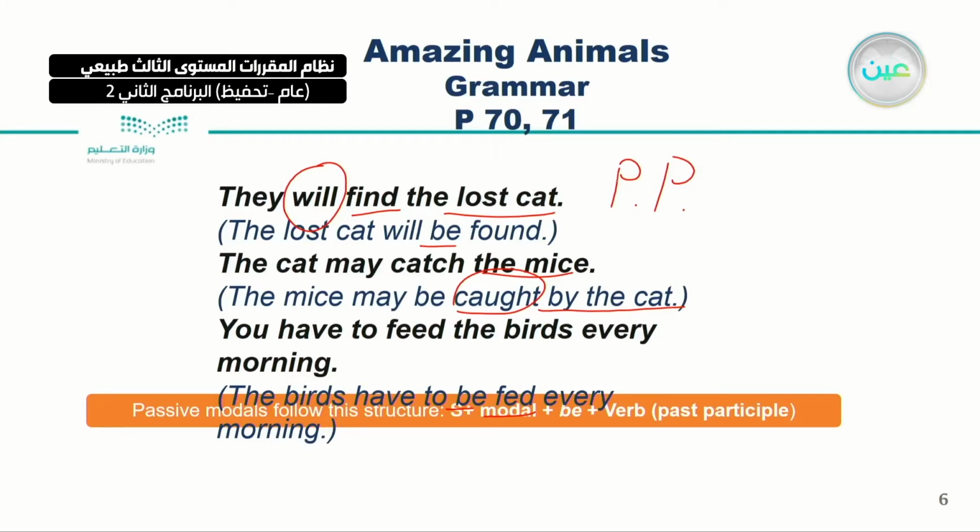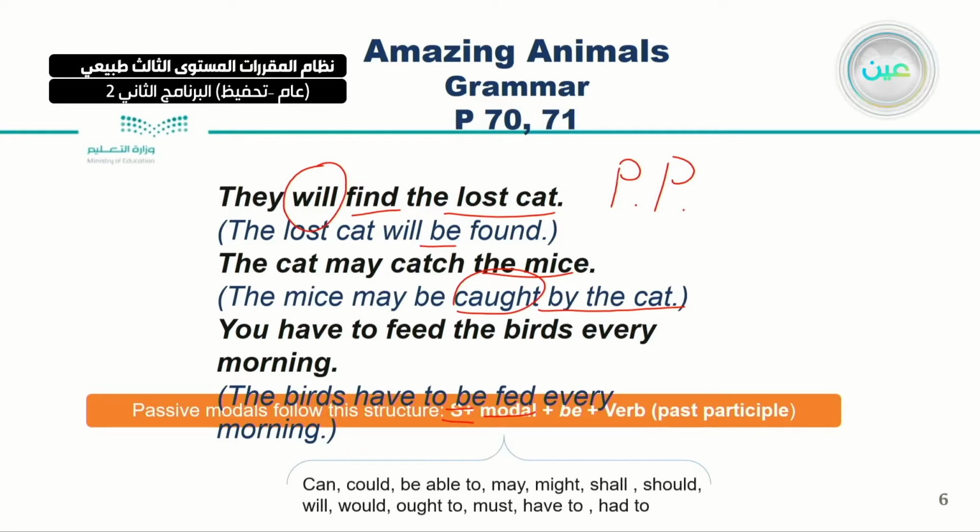Now, let's see, the modal follows this structure actually. This is the structure. We have the subject, then the modal. I'm talking about which modals. Now look at these modals: can, could, be able to, may, might, shall and should, will, would, ought to, must, have to, and had to.